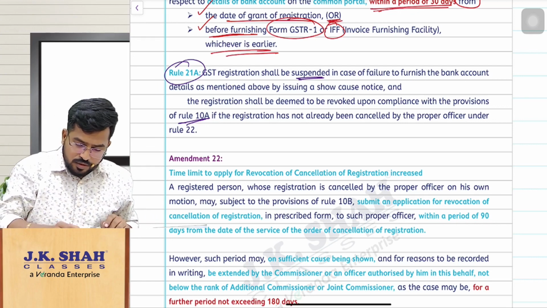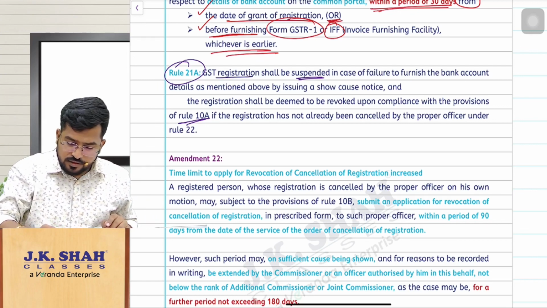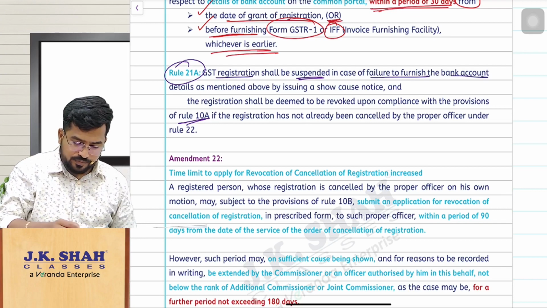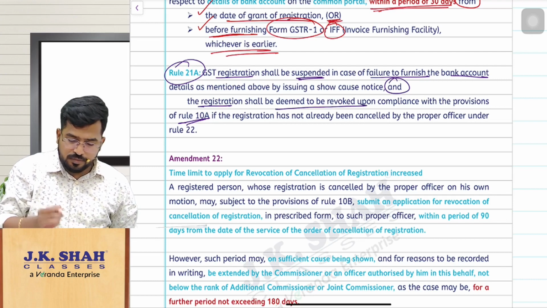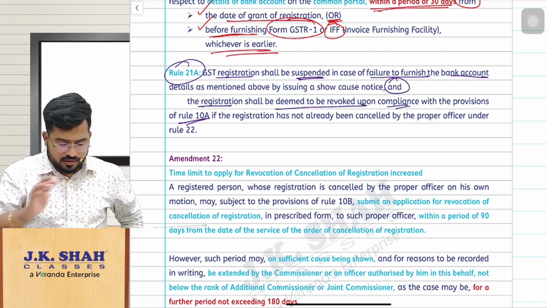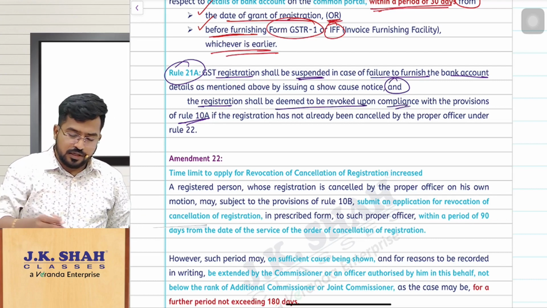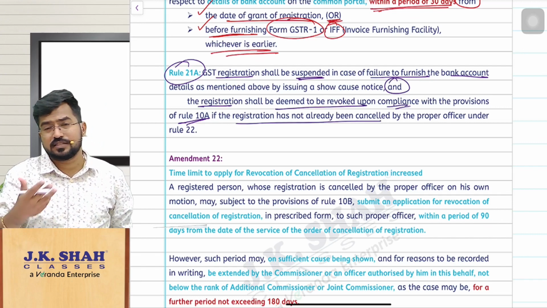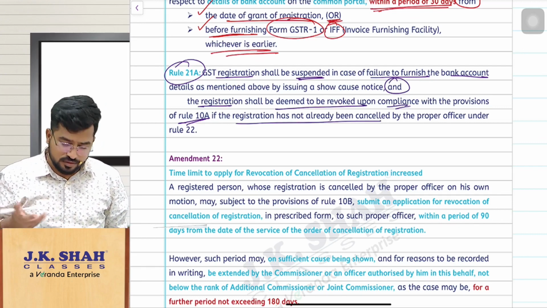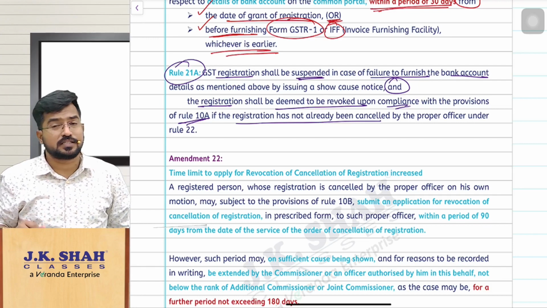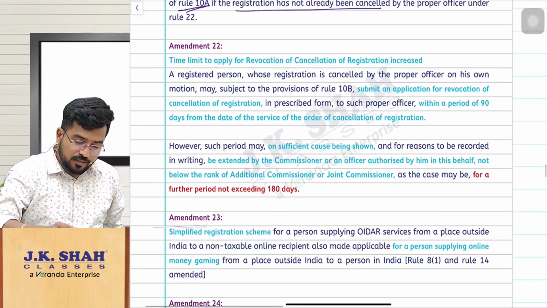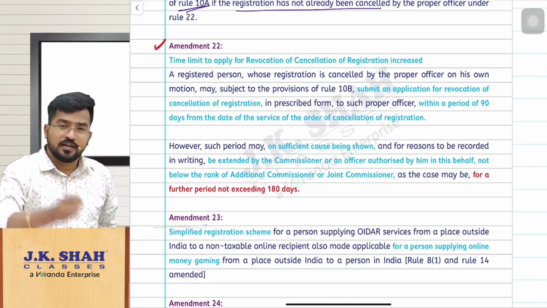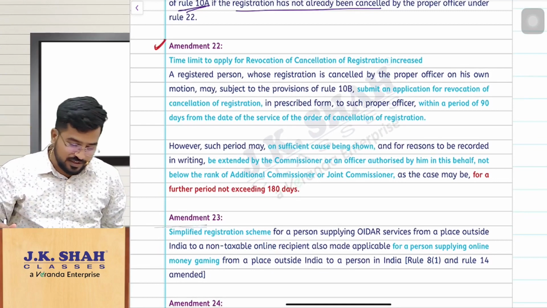Okay. So registration shall be cancelled in case of failure to furnish the bank account details. And the registration shall be deemed to be revoked when you comply with rule 10A, if the registration has not been already cancelled. If the registration is already cancelled and you update the bank account details, sorry, no use. You should go for asking revocation of cancellation. Okay. So next, amendment number 22 is regarding the time limit for asking that revocation of cancellation.